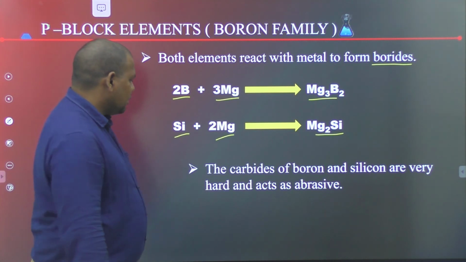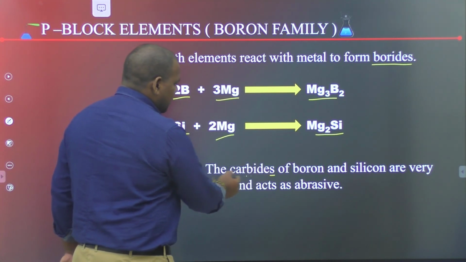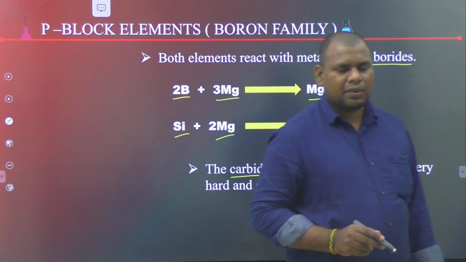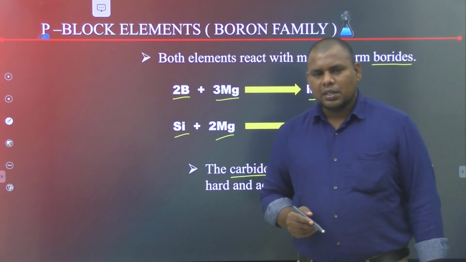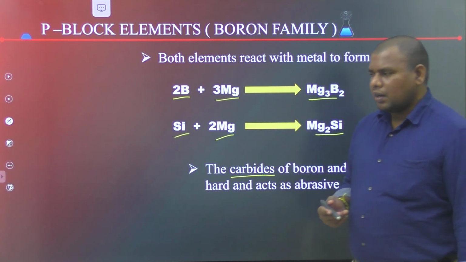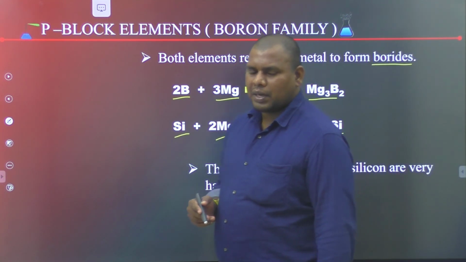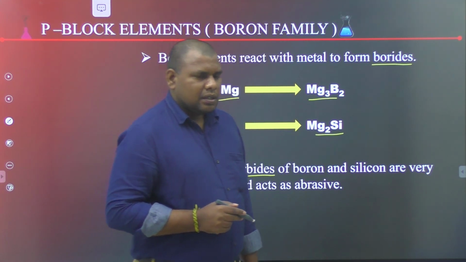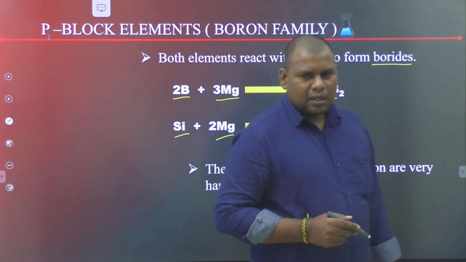The carbides of these elements are very hard, so they can be used as abrasives. Okay, this is the class for today.